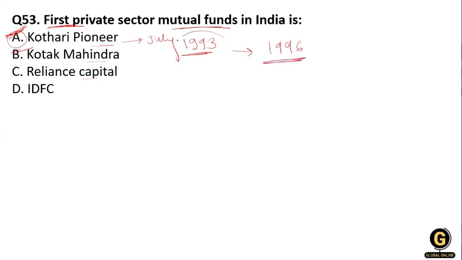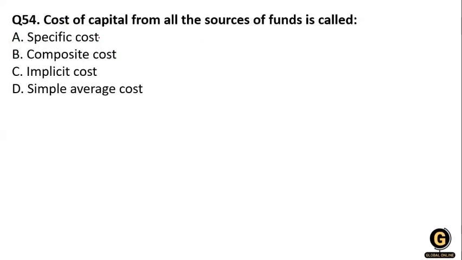So it was established in 1993, and the new comprehensive revised mutual fund regulation came in 1996. So the right answer is Kothari Pioneer, option A.